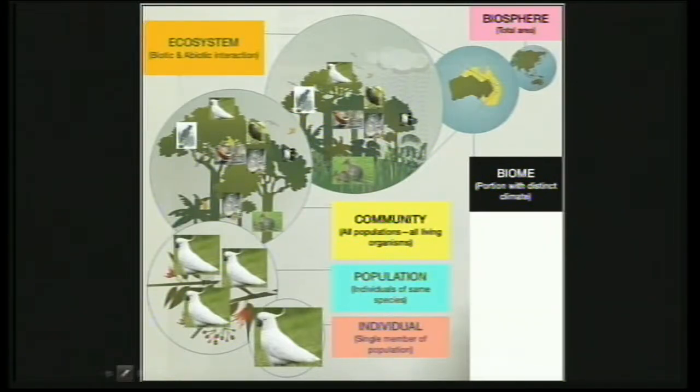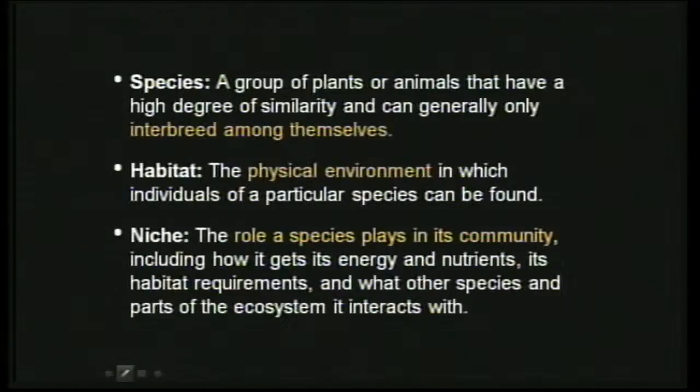So in a nutshell, this picture explains all those terms that we just mentioned: biosphere, biome, ecosystem, community, population, and individual. So this clearly depicts how we can relate to each of these terms. So let's move ahead. There are more terms coming up.